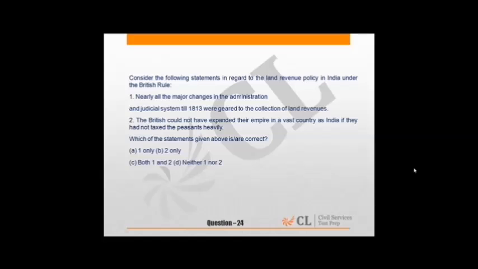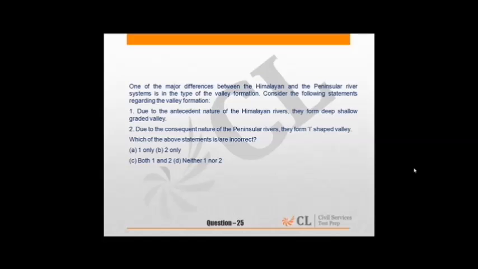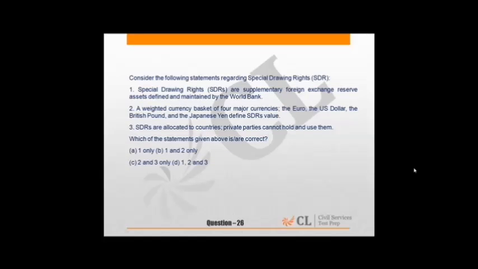Question 24 is about land revenue policy in British India. So this is also a basic conceptual question. Question 25 is about Himalayan rivers and the peninsular rivers, so geography, a basic conceptual question. Question 26 is about special drawing rights. So this is from the economic area.